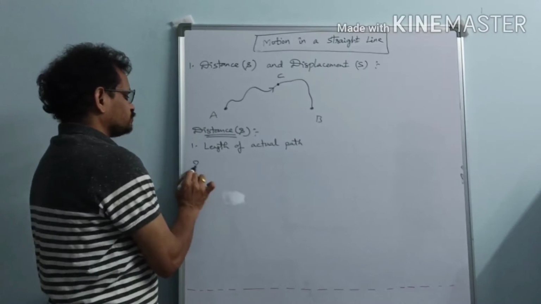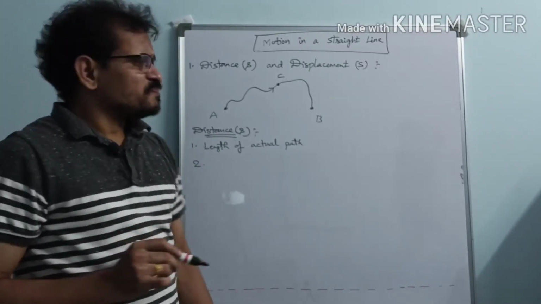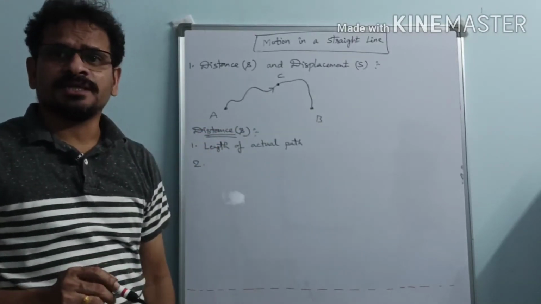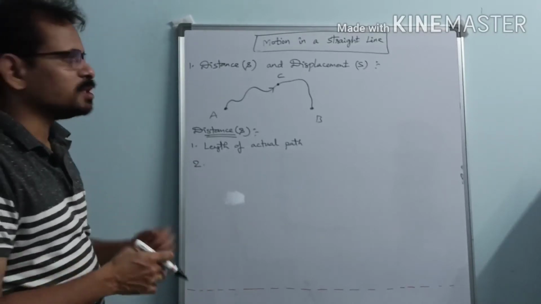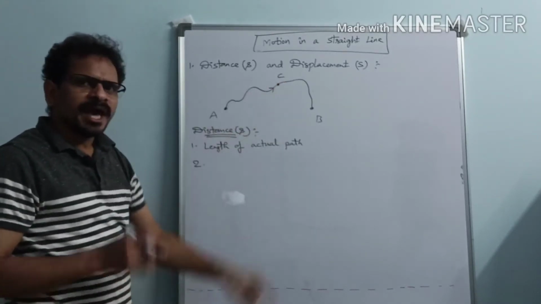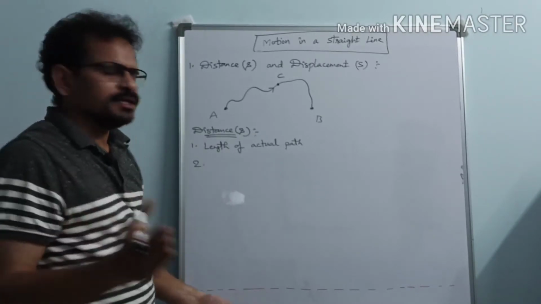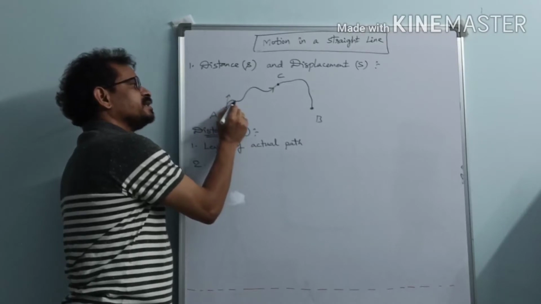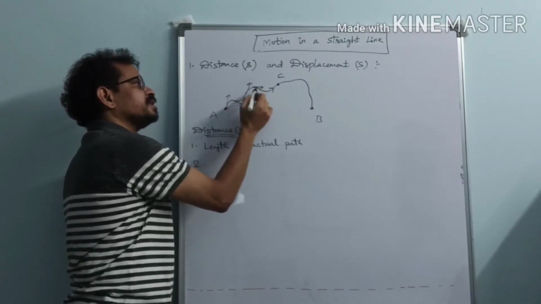Is there any specific direction for this path here? Can you say that the person is moving in one particular direction? Suppose your friend is moving on this road like this, and we make a phone call to him and ask in which direction he is moving. At one instant he says he is moving in this direction, at another instant in this direction, at this position in that direction.